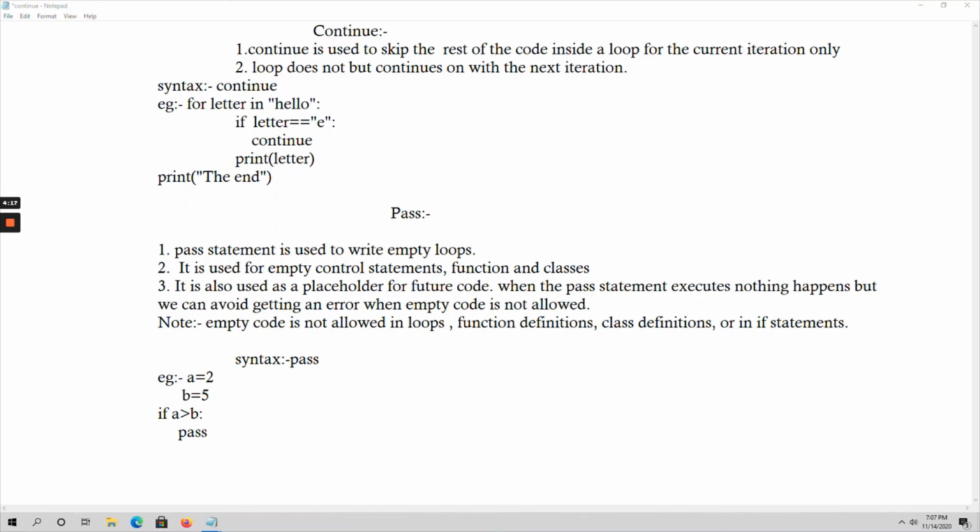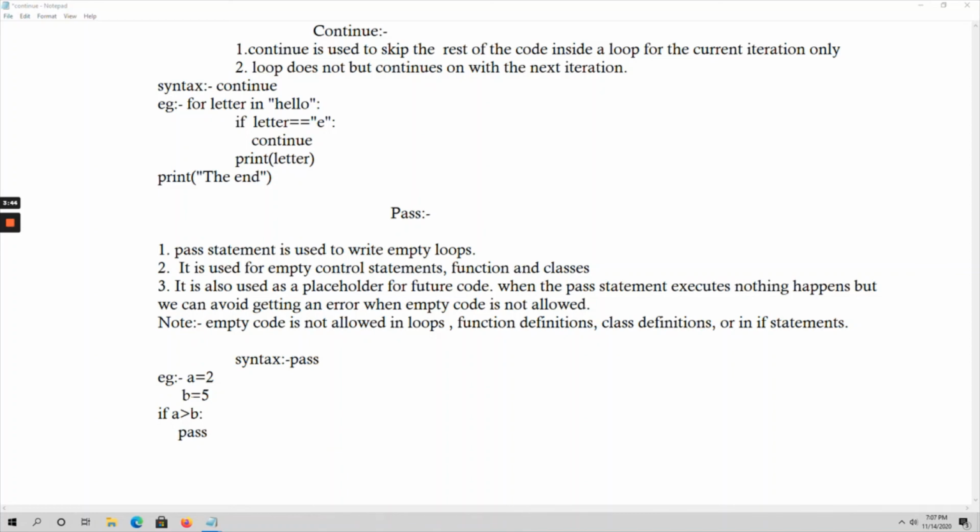If this condition is true, what does it have to do? I am not going to write any code now. I want to write it in the future, so I want to hold this place for the future code. That is called a placeholder. So in such conditions, you can just use pass, because I am not going to define the code now.